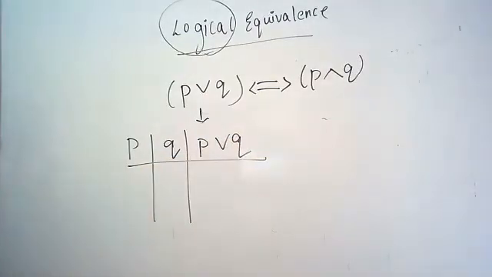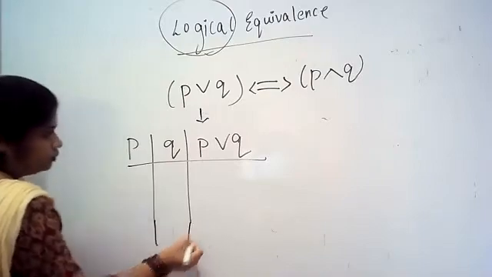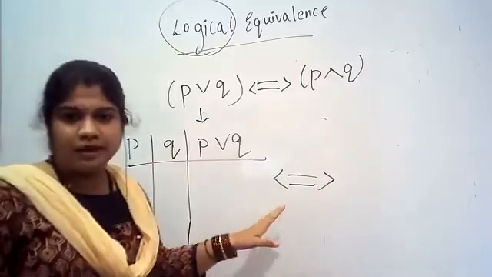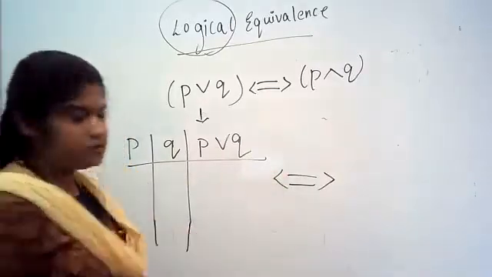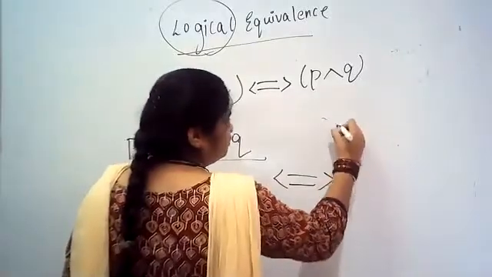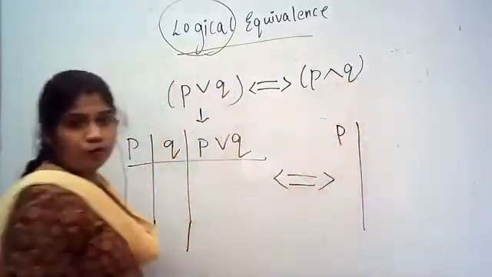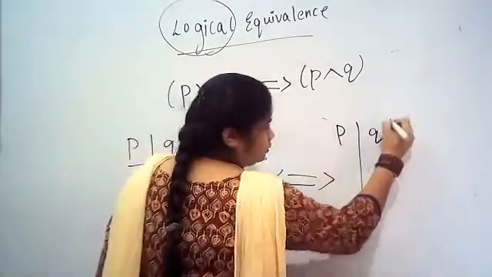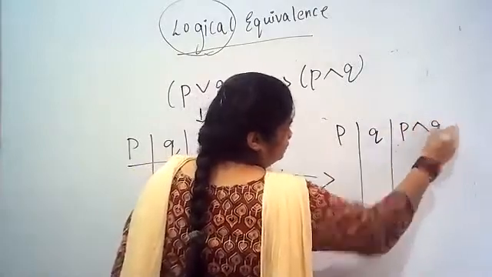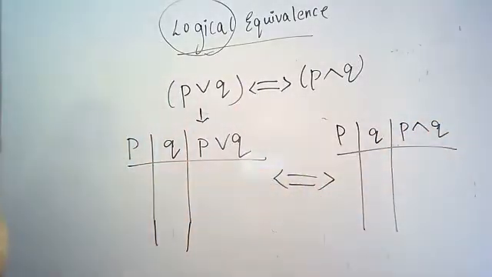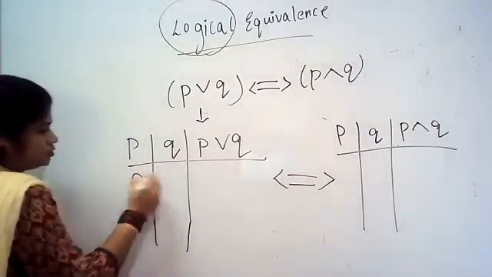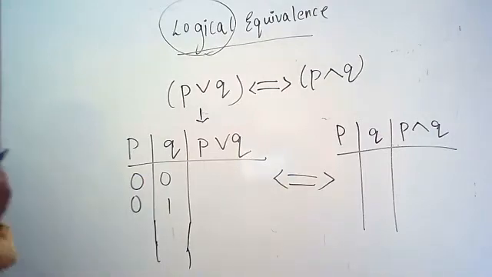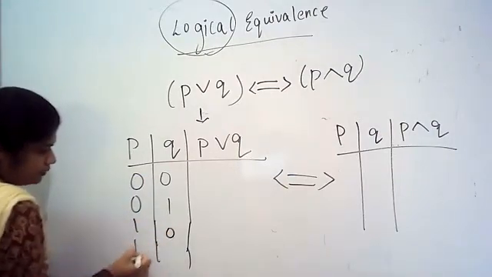Now here I have only two propositions, P and Q. Proposition P disjunction Q. We need to prove whether it is logically equivalent to P conjunction Q, so we just need to put in the truth table. For your understanding I am showing this. Again we have two propositions, P conjunction Q. Next, write the four possibilities: 0 0, 0 1, 1 0 and 1 1.